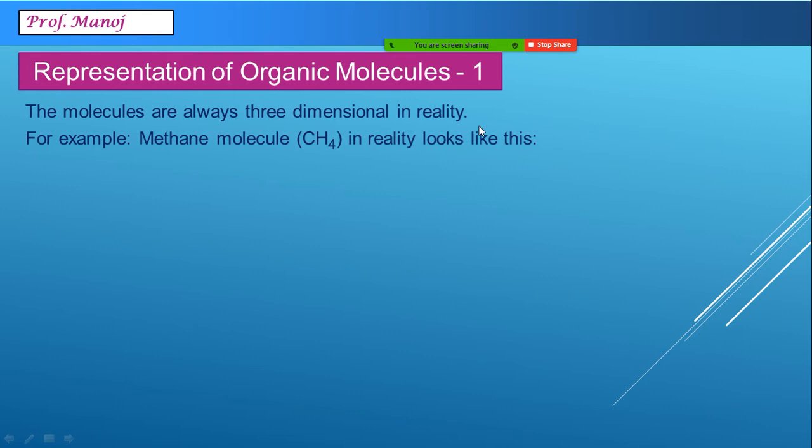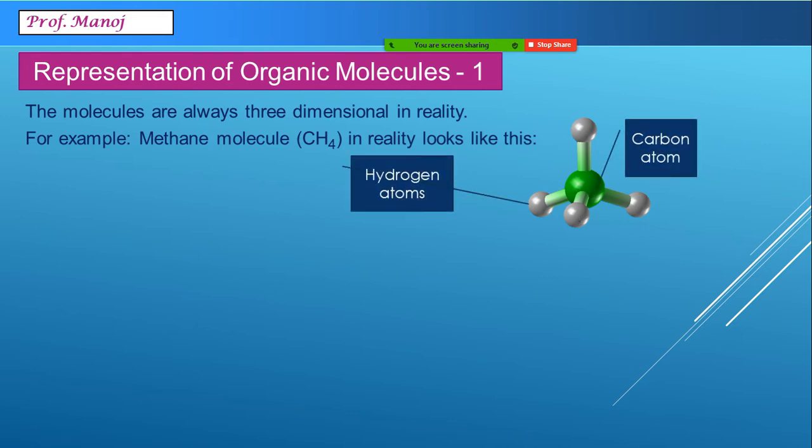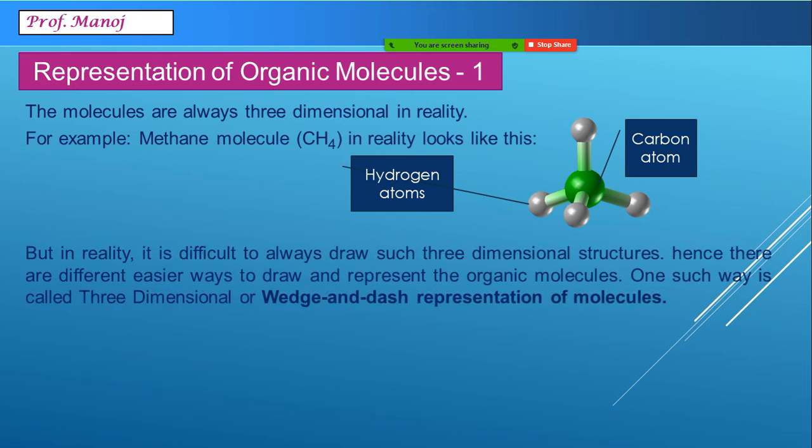A simple molecule like methane in reality looks like this. Here you can see the central green colored ball is imagined to be carbon, and these 4 gray atoms are hydrogen. This is the original structure of methane, the central carbon atom and labeled hydrogen atoms.